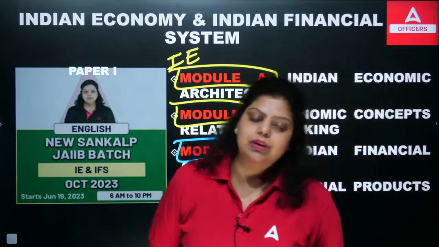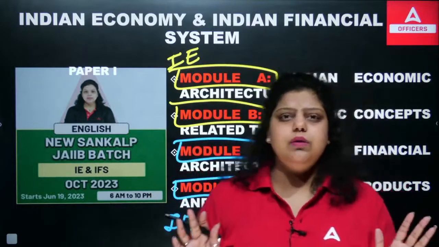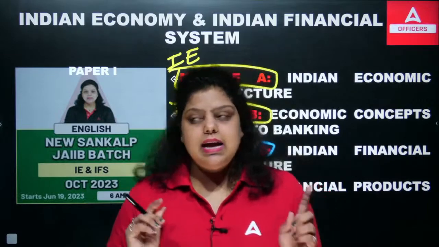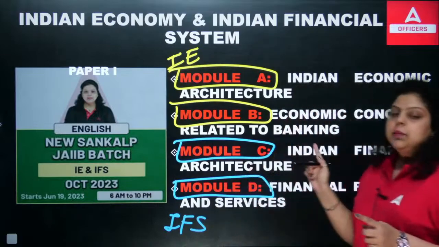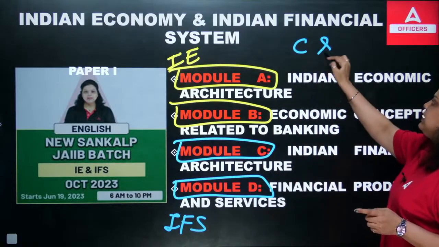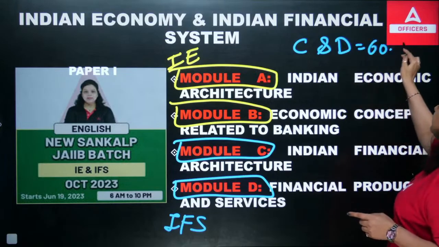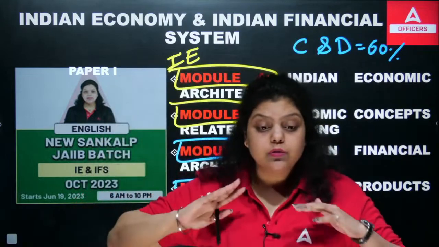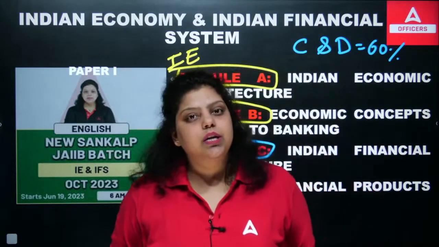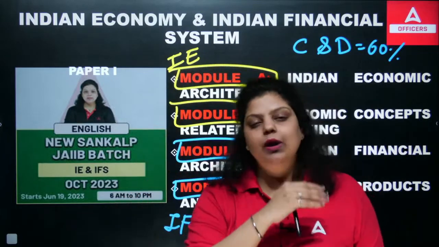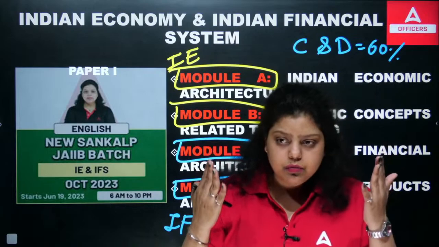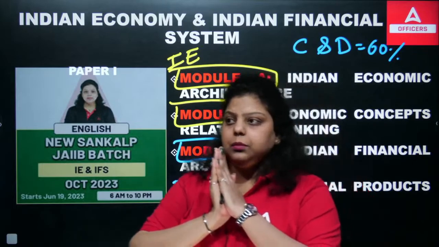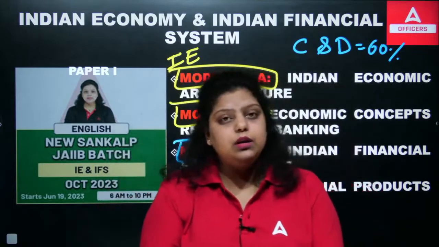And for module C and D, we will have a different approach. There is no data or theory as such, but yes, concepts will be there, and concepts are very important for module C and D. If I talk about the weightage of these 4 modules, modules C and D cover 60% weightage in the paper, and the remaining 40% weightage is for module A and B. Module C and D are a part of the Indian financial system, and what is the Indian financial system? You are working in a particular service sector, that is the banking sector, which is a very important mediator of the financial system.